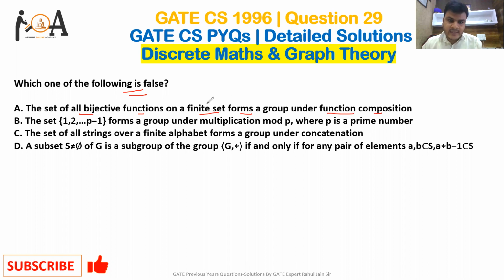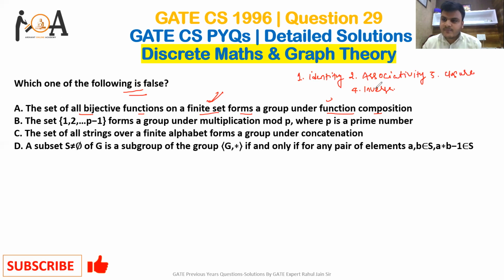For this, we need to obey four properties: the identity function, associativity, closure, and inverse.